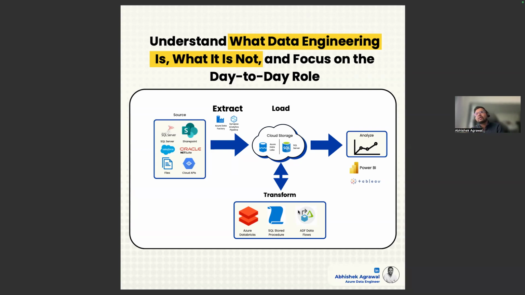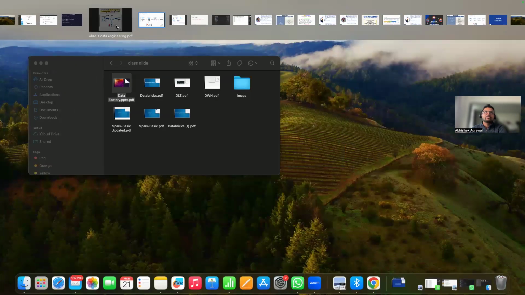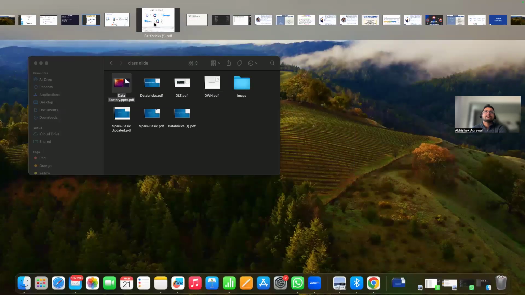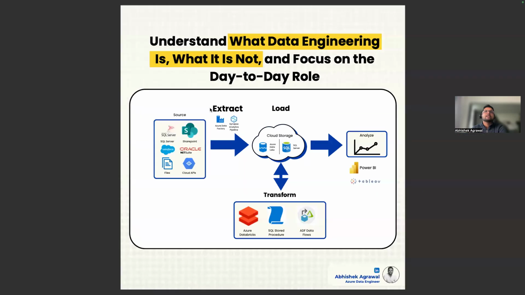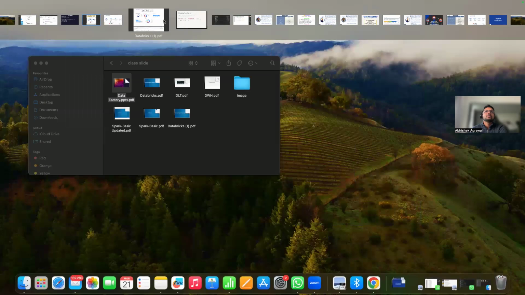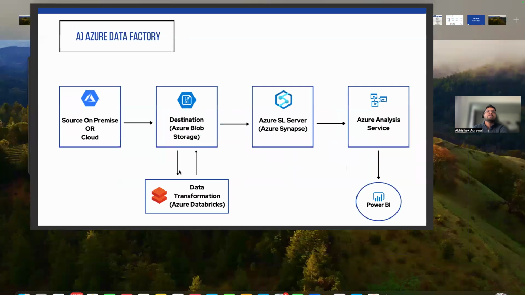Then he will again go to the architect and try to design a proper architecture diagram which will be suitable for the project. So this is the architecture diagram which we will design. If you look, this and this are both similar in some ways. Here we are extracting the data from source and loading it to a cloud storage. Here also, using Data Factory, from any kind of source, we are loading the data to a blob storage.